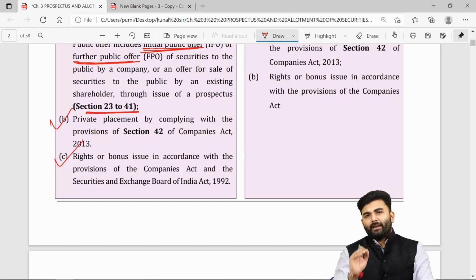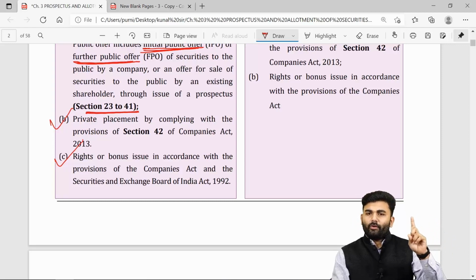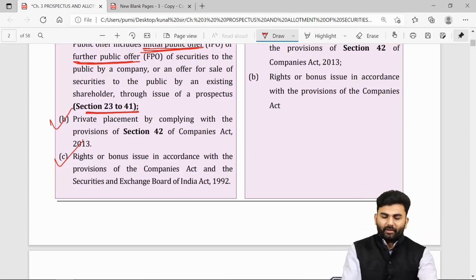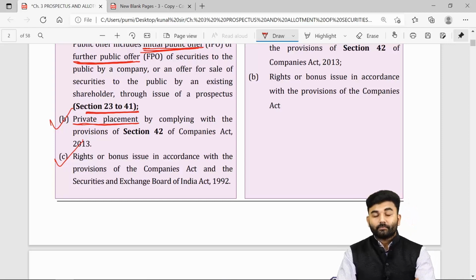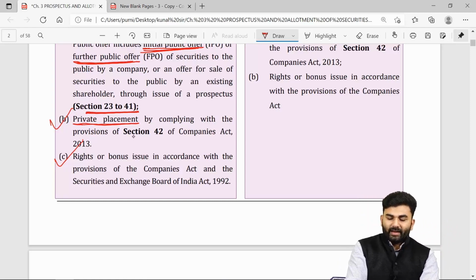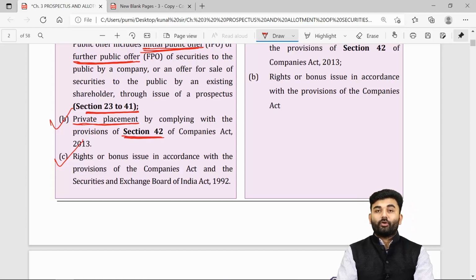So a public company can issue securities either through a public offer or through a private placement. If a company is going to issue securities through a private placement, then the provisions of section number 42 of Companies Act 2013 shall be followed.